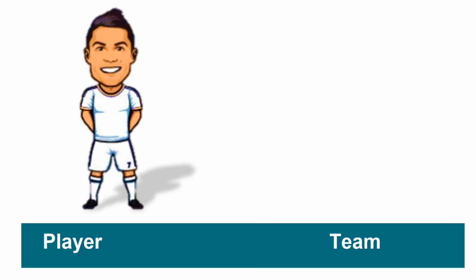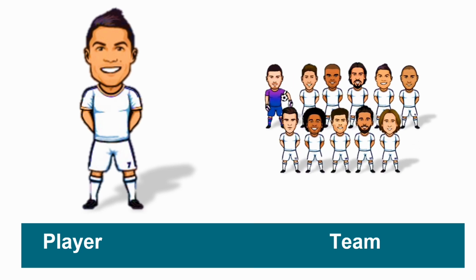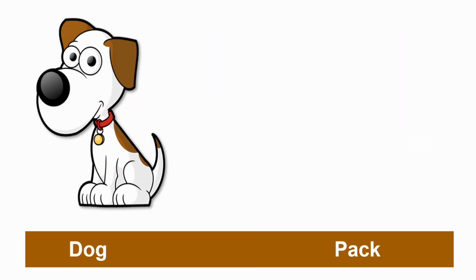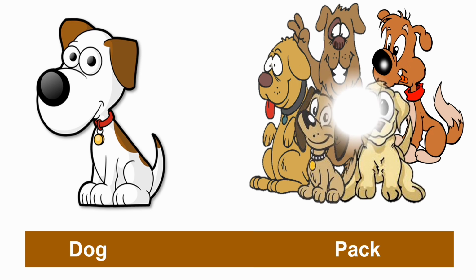Player is a singular noun. Its plural noun would be players. Players would not be collective noun. Its collective noun would be team. Team shows a collection or group of players. Dog is a singular noun. Its plural noun would be dogs and collective noun would be pack.